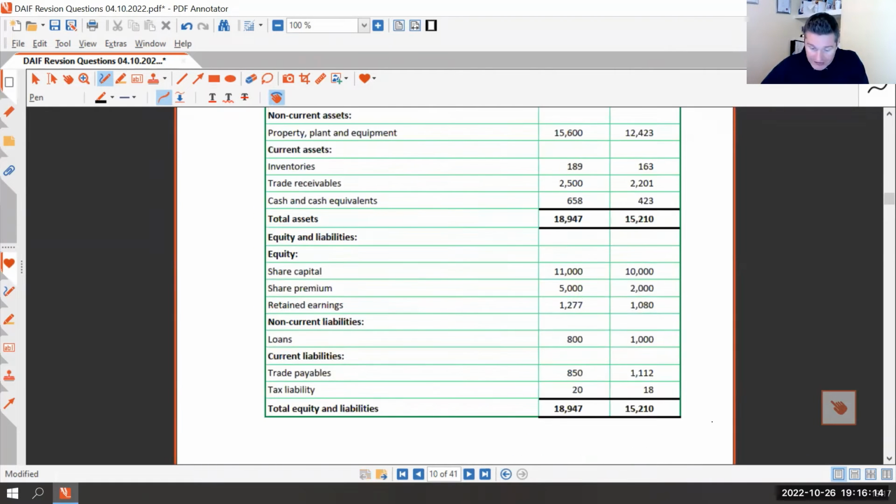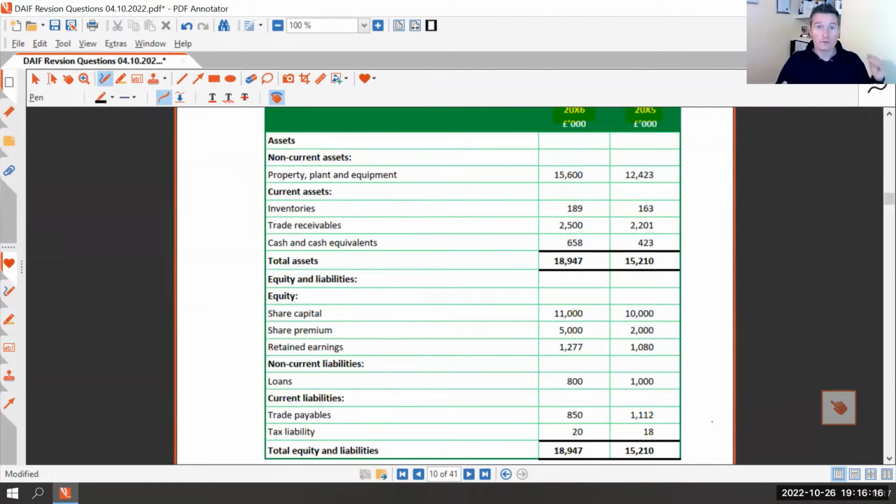So the next one, receivables. So receivables are 2,500 at the end of the year, but were 2,201 at the beginning of the year. Would that increase or decrease cash? Again, exactly right. So if people owe us money, that's a good thing. We like people owing us money, but it means if they owe us money, they haven't given us money.